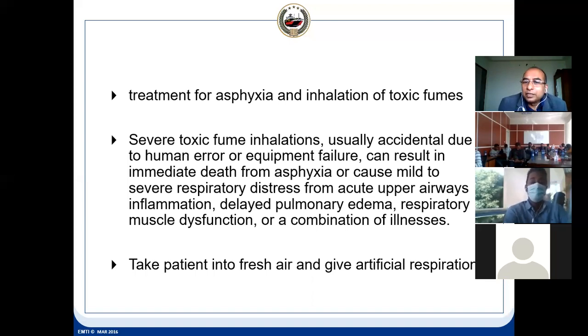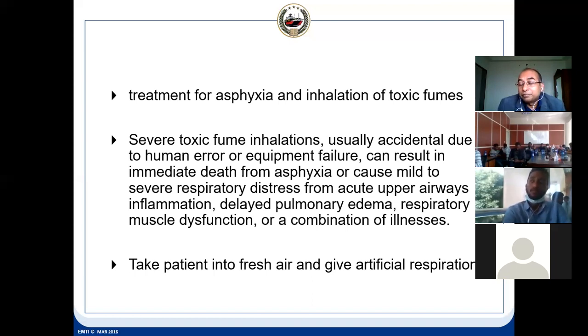Asphyxia is something where immediate death can happen. Never ever enter into a tank which does not comply with the requirement: 21% of oxygen and 1% of LEL hydrocarbon gases, toxic gases as per the TLV-TWA, that is the time weighted average threshold limit.